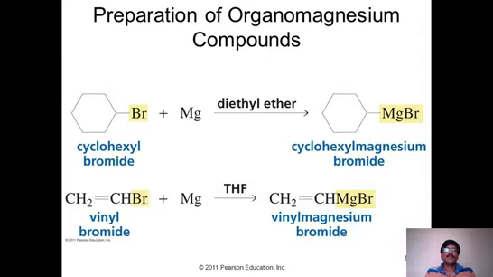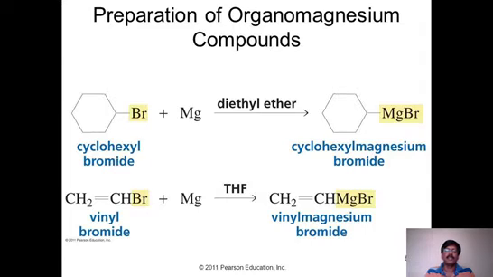And the preparation of organomagnesium compounds. Organomagnesium compounds are very famous reagents. They are called Grignard reagents. Grignard reagents are organomagnesium compounds. They are nothing but alkyl magnesium halides.